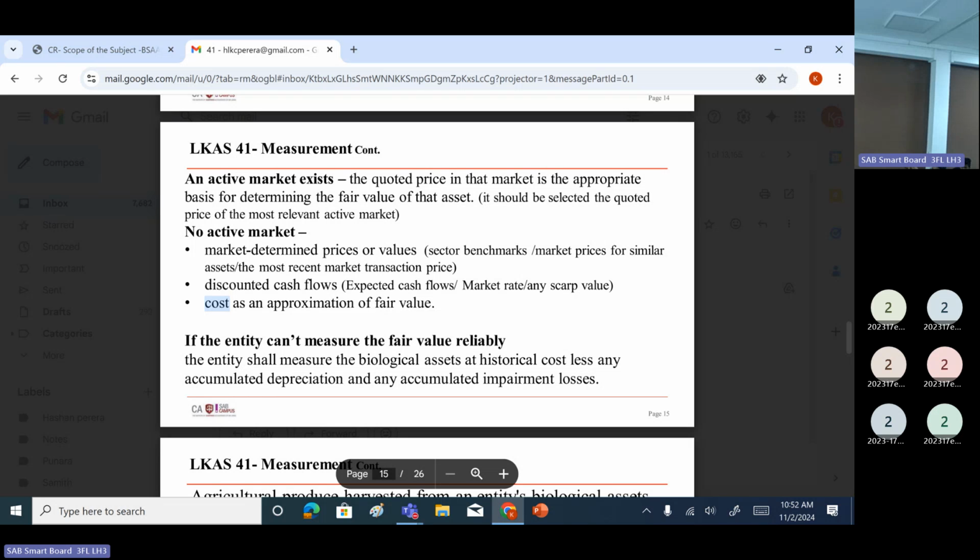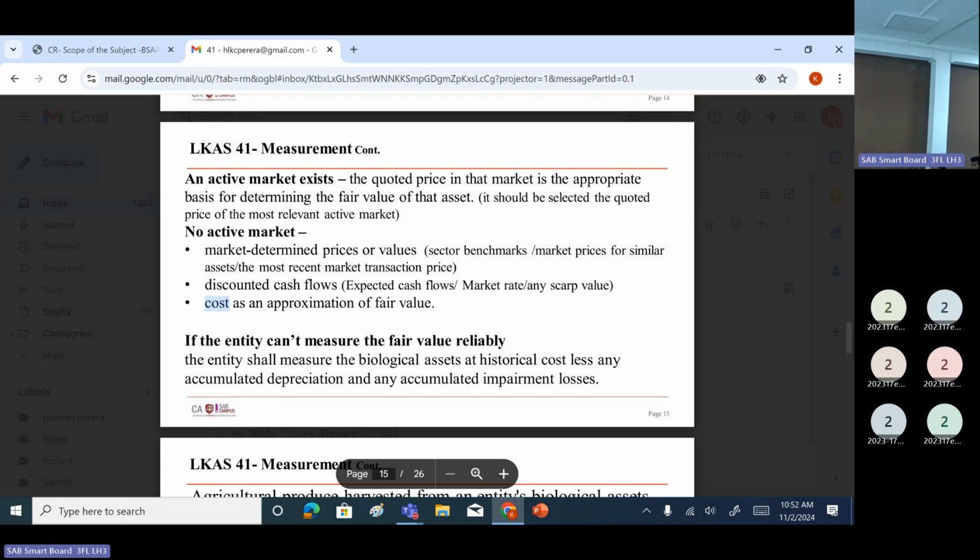The third one. Now you have incurred a cost. You have a presumption that cost equals the fair value. Based on that, whatever the incurred cost, you can consider as the fair value. Right? I will show some of the annual reports, they consider this as an assumption. As an auditor, how are we going to audit this?